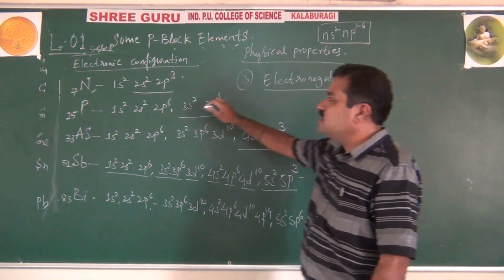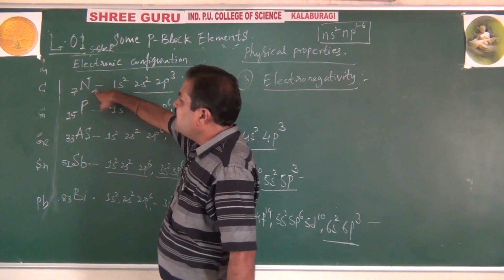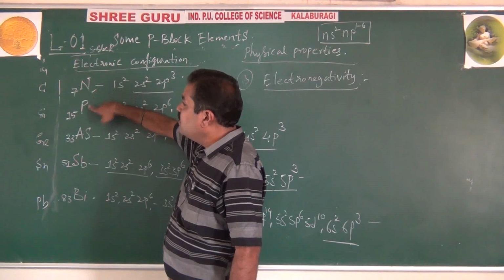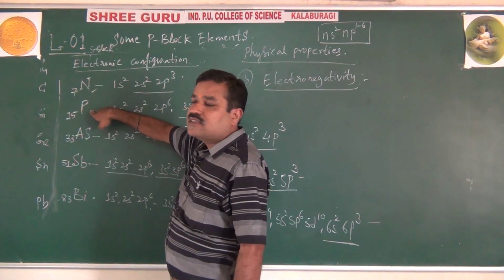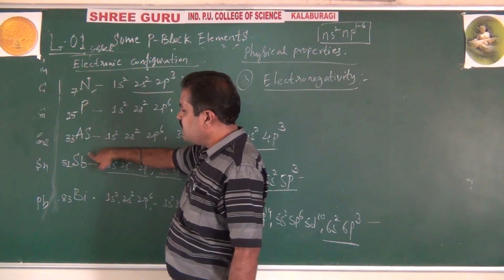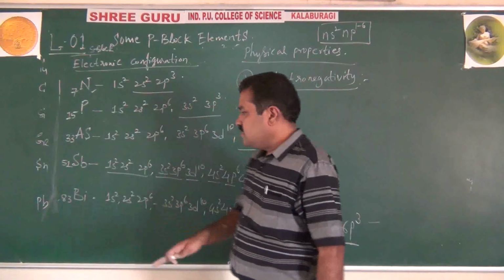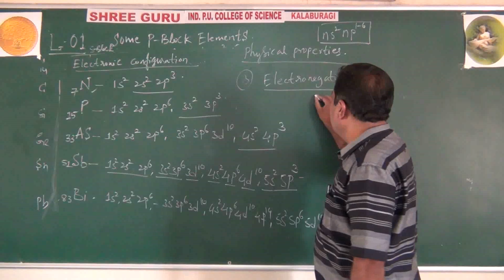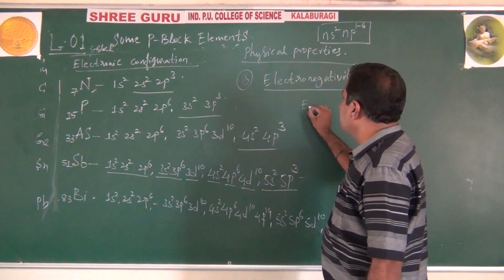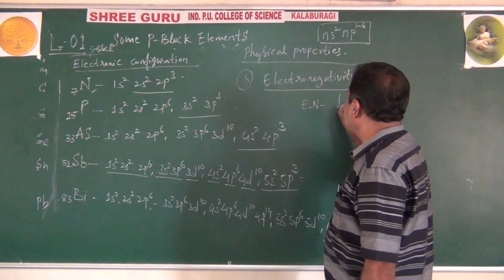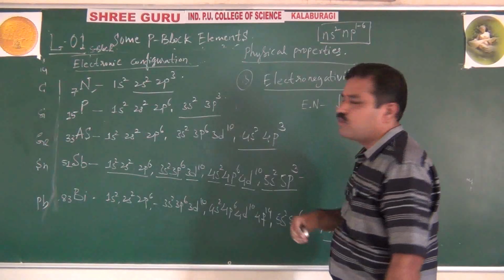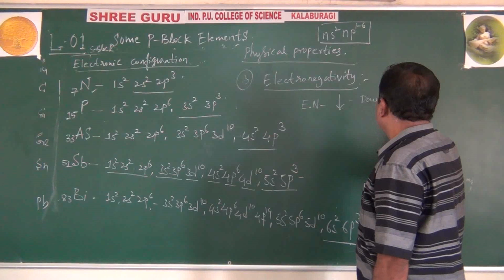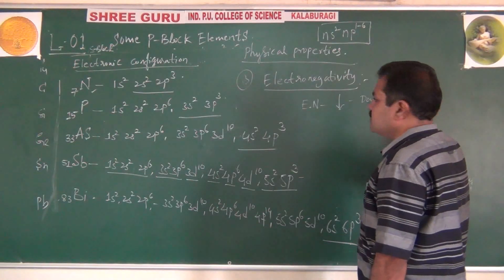And you are observing for these 15 group elements: nitrogen, non-metal, smaller size, high electronegativity. Phosphorus, size increases, electronegativity decreases. Arsenic, antimony, metalloids, decreases. Even bismuth, predominantly metal, decreases. That means electronegativity decreases down the group. But across the period it increases.